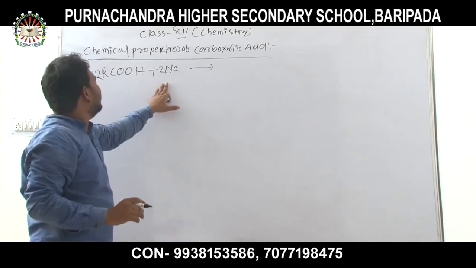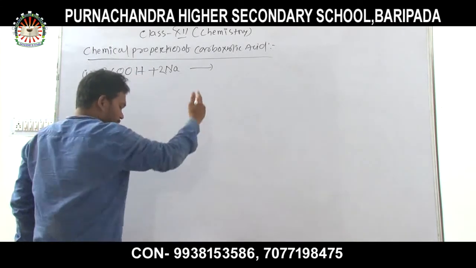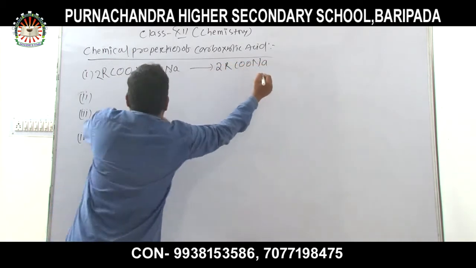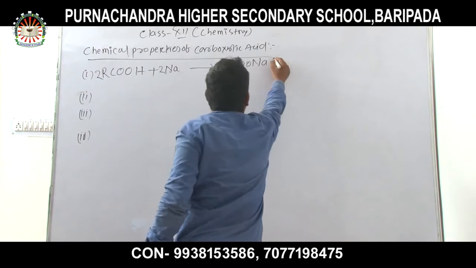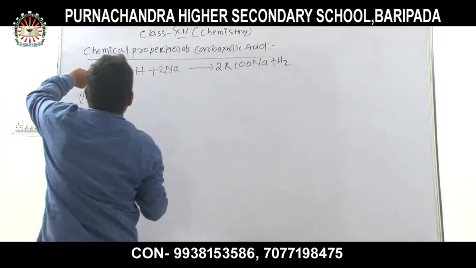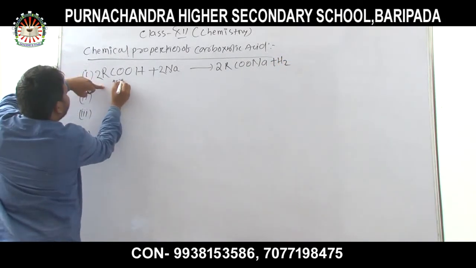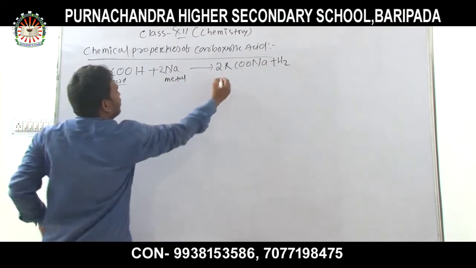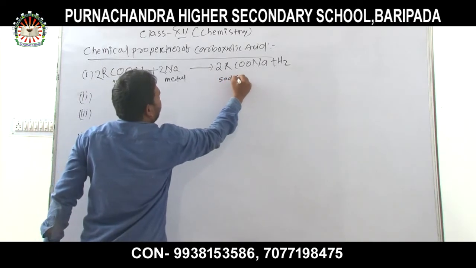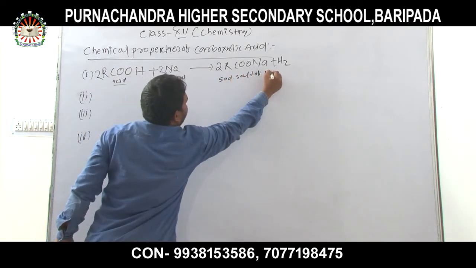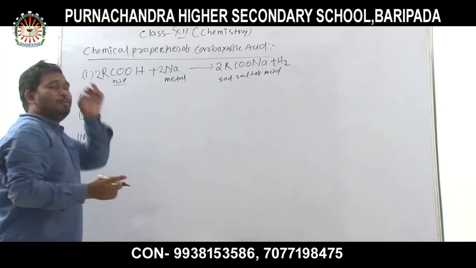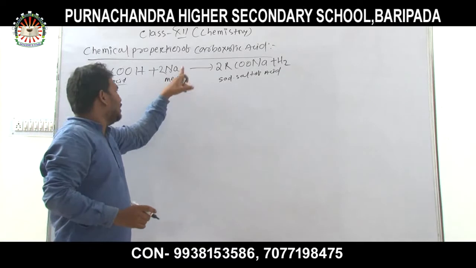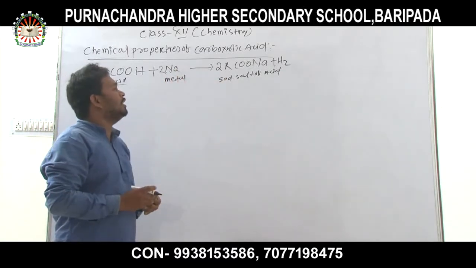When carboxylic acid reacts with a metal, that is sodium, the sodium salt of the acid is formed.